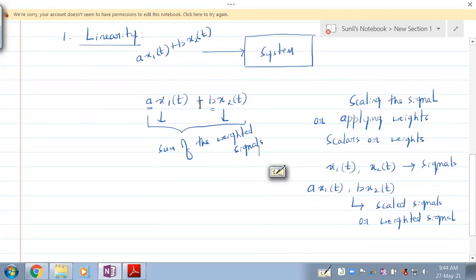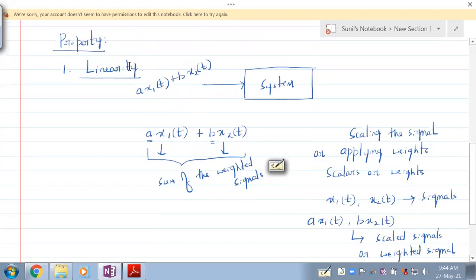So what is the input to the system when we are understanding linearity? When we have to prove that the system is linear, we take the weighted sum of the signals as the input to the system. Is that understood, everybody? So we are considering the weighted sum of the inputs, the sum of the weighted signals, or the weighted sum of the signals.